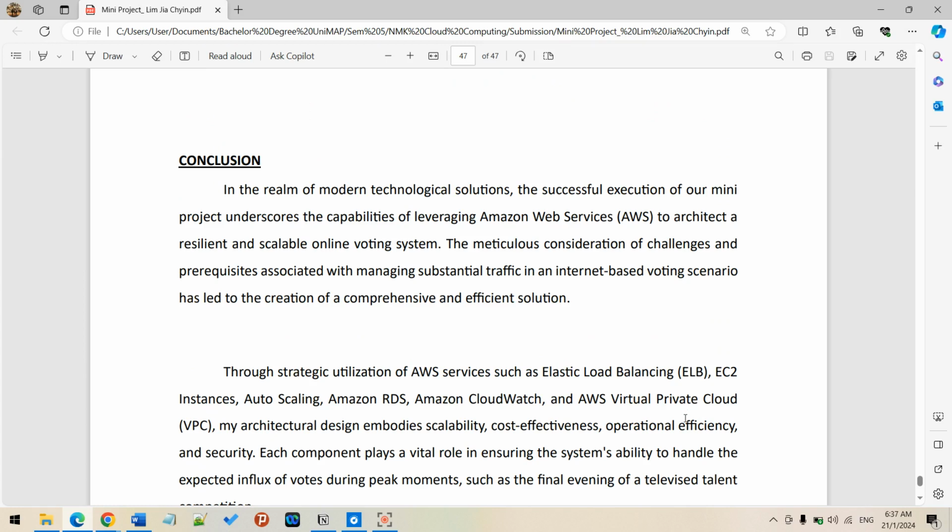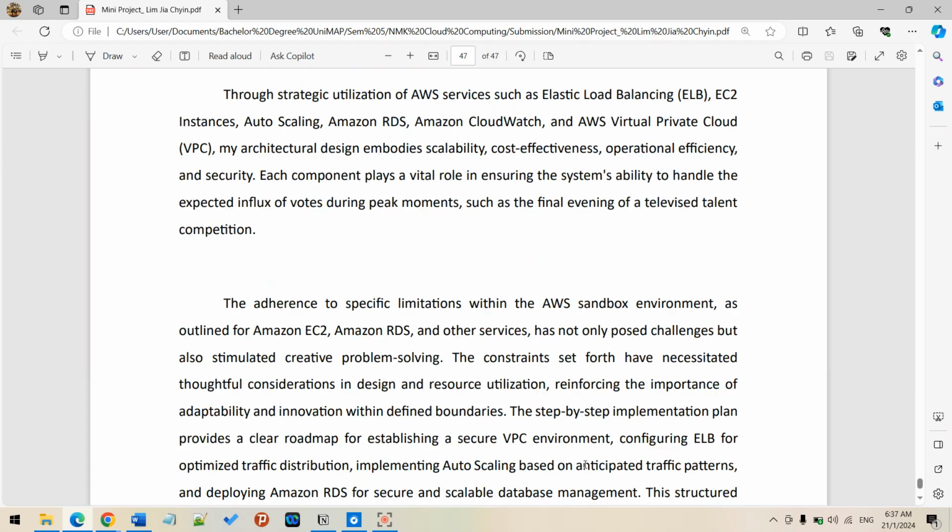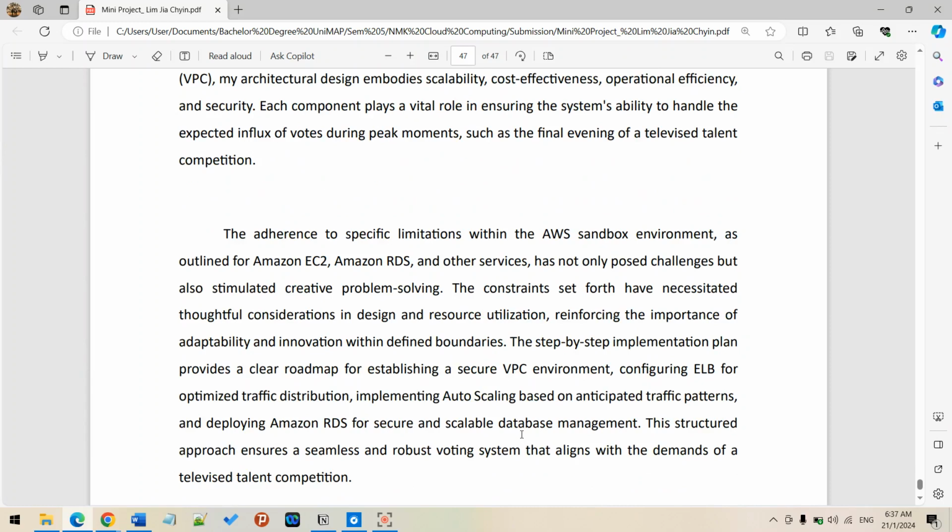It's quite challenging for a newbie, but we need to know our technology, as our era is moving towards cloudification. With these services I learned a lot, from ELB, EC2, auto scaling, RDS, CloudWatch, and VPC. It's a much wider experience for me, and I hope I may utilize this knowledge after I go out to work.